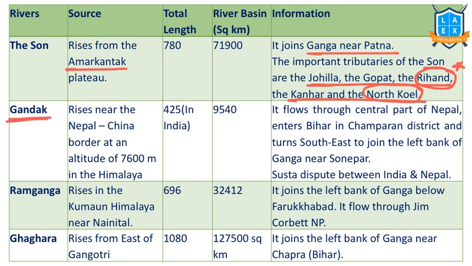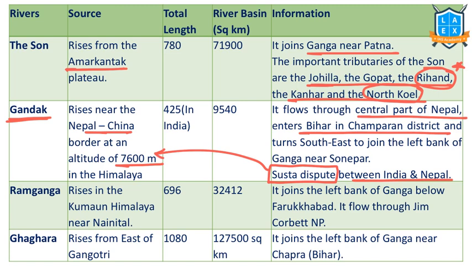Next is the Gandak River. Gandak rises on the Nepal-China border at an altitude of 7,600 meters. It flows through the central part of Nepal and enters Bihar, Champaran district. It is one of the conflicting rivers. Susta is a region disputed between India and Nepal. This dispute arose because of the shift of the Gandak River.